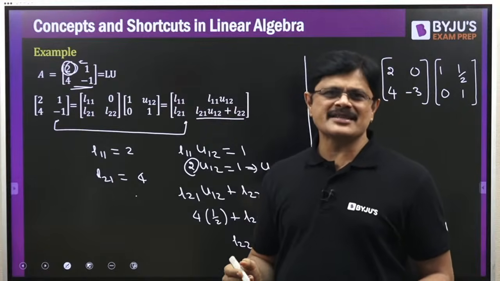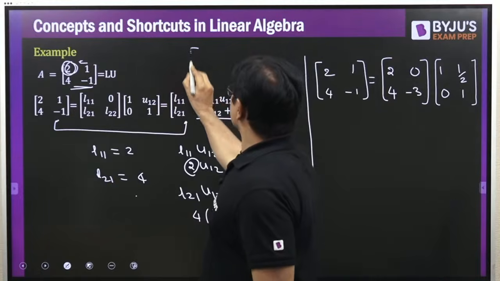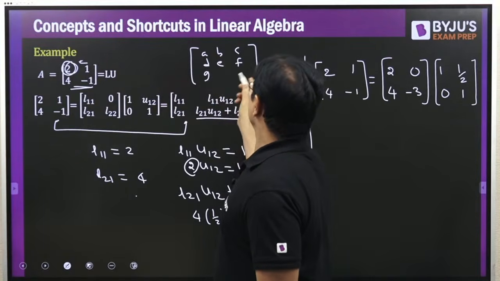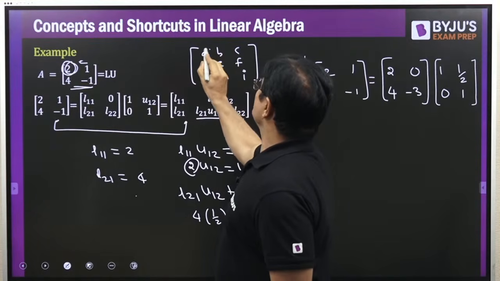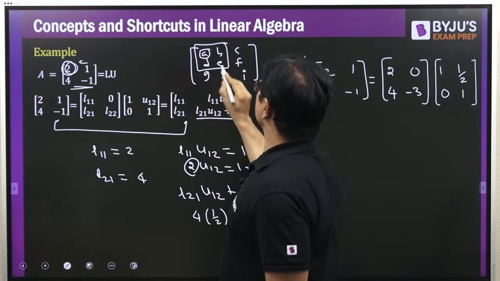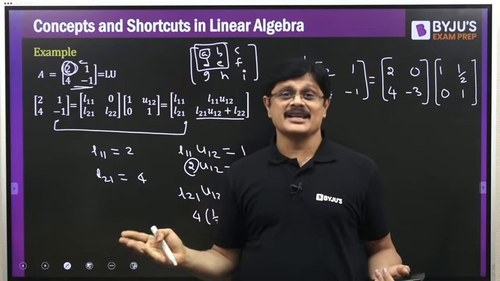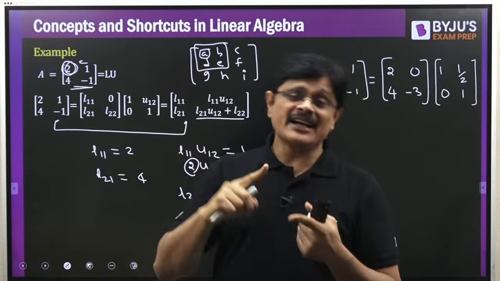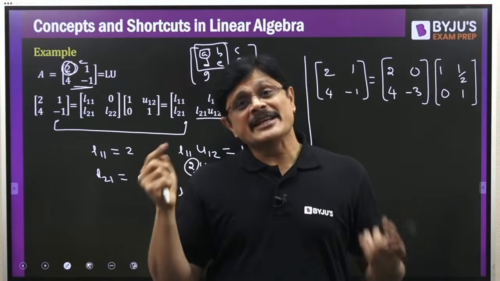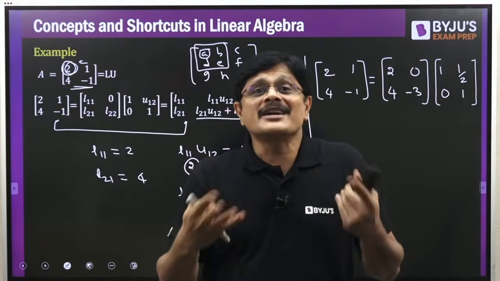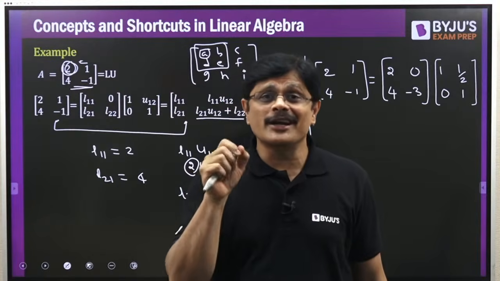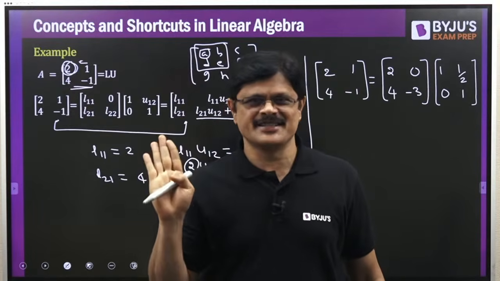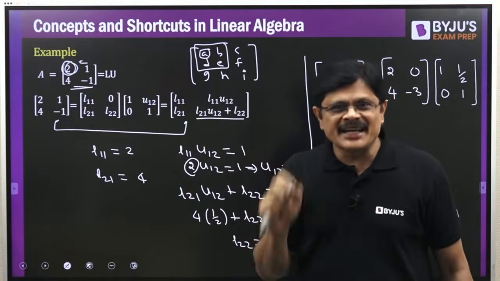For 3 by 3 matrices, suppose it is A, B, C, D, E, F, G, H, I, then you just check the determinant of this one and the determinant of the 3 by 3 matrix. Actually, if the determinants of all these are non-zero, then definitely LU decomposition is possible. If some of them are 0, we can't say, because it is just a sufficient but not necessary condition. Am I clear? That's why I am not getting into that particular condition, my dear friends. Okay. So this is about the idea.